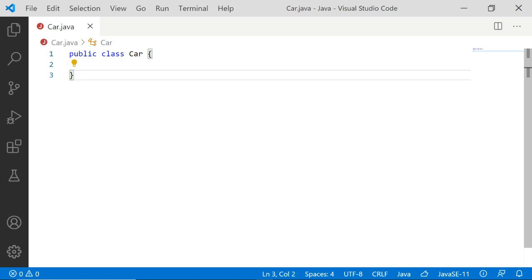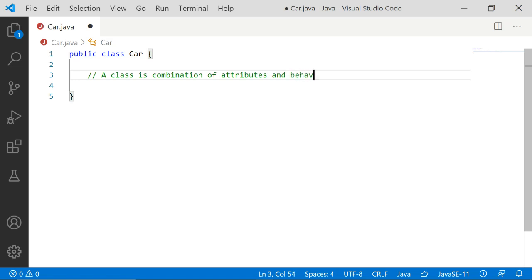But before that, I want to tell you what a class actually is. A class is a combination of attributes and behaviors.